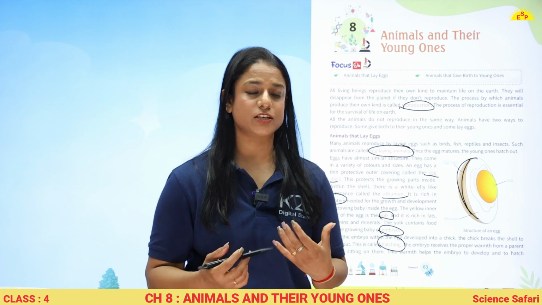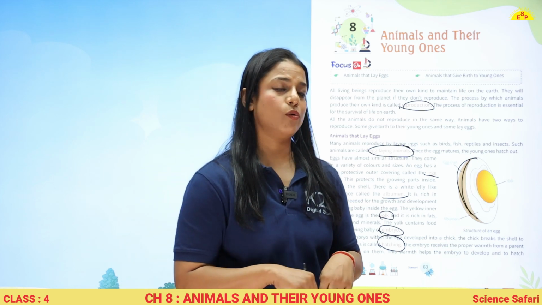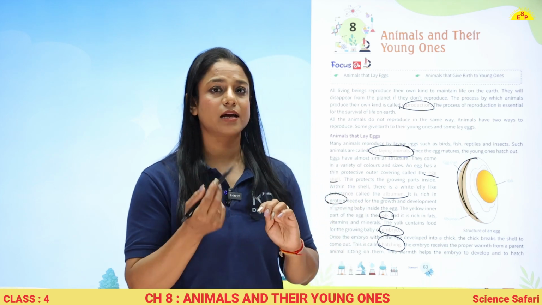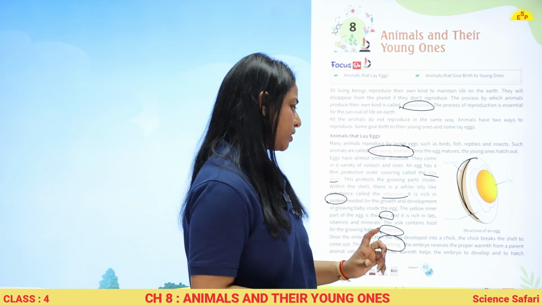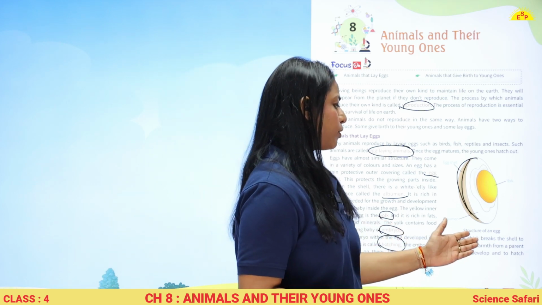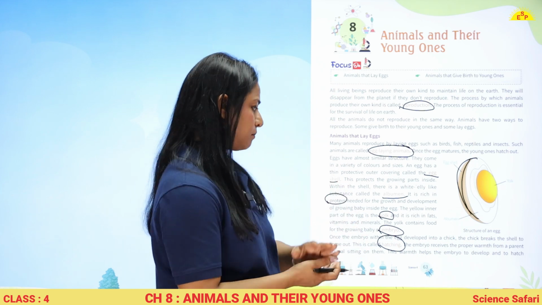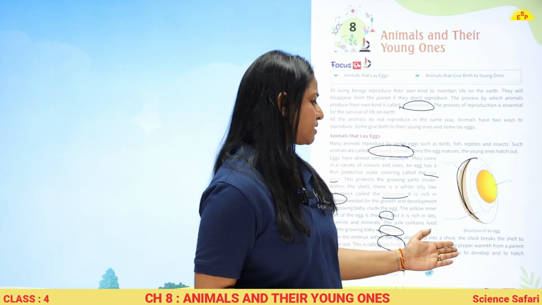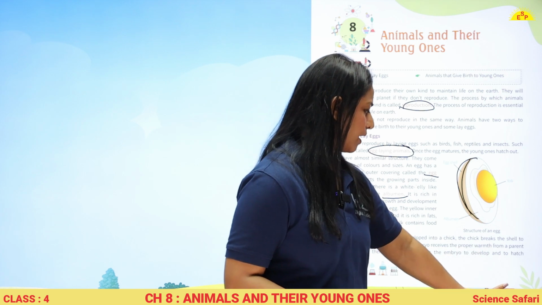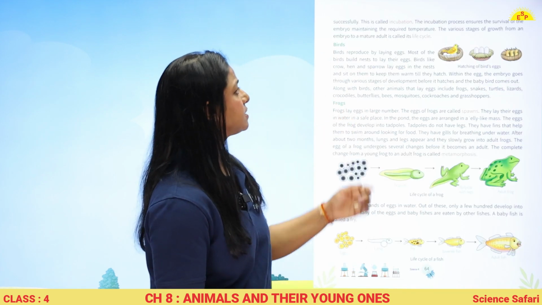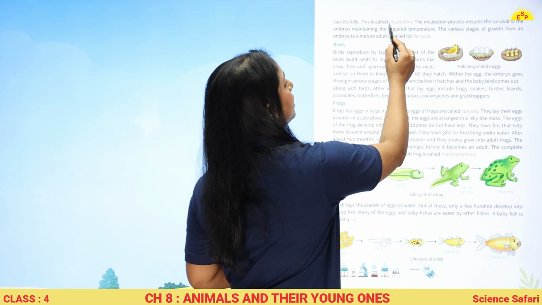ये जो प्रोसेस है जिसमें जो चिक है वो शेल को ब्रेक करके बाहर आता है, this process is called hatching. The embryo receives the proper warmth from the parent animals sitting on them. This warmth helps the embryo to develop and to hatch successfully, and this is called incubation.